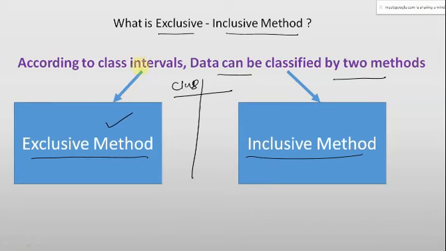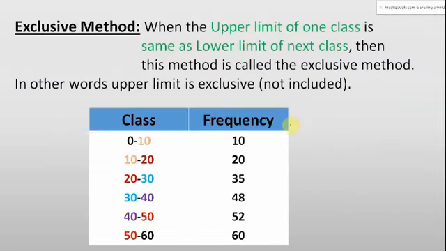So, as per the class interval, data can be classified by two methods. One is exclusive and second is inclusive. Exclusive method is when the upper limit of one class is same as the lower limit of the next class.